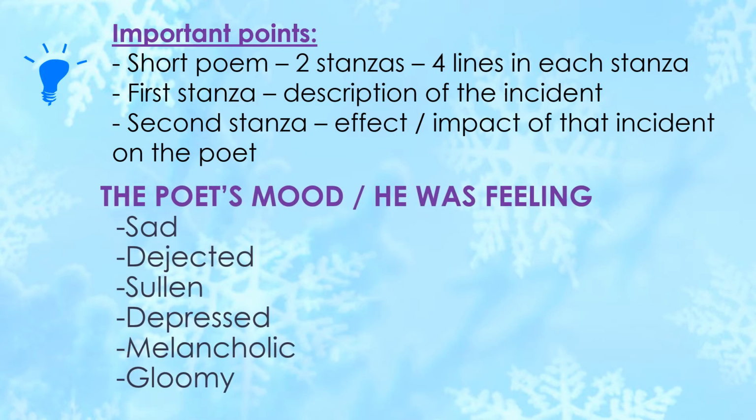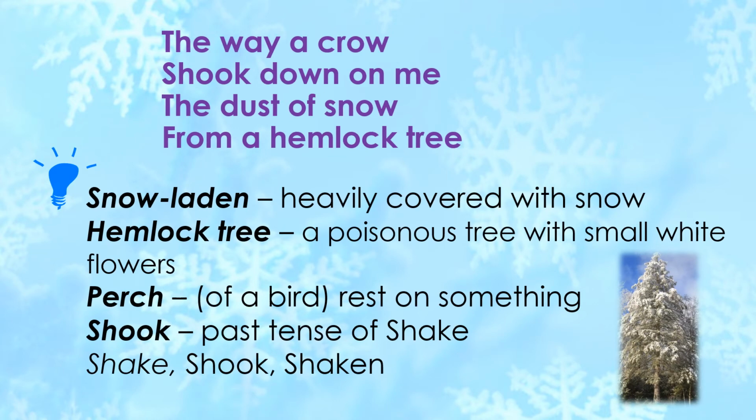So we can say the poet was feeling sad, dejected, sullen, depressed, melancholic, gloomy. All these words mean that he was extremely sad and he was having a bad day. He had spent a part of his day feeling sad and gloomy. So in this mood, the poet happens to pass by a snow-laden hemlock tree. Snow-laden means heavily covered with snow.